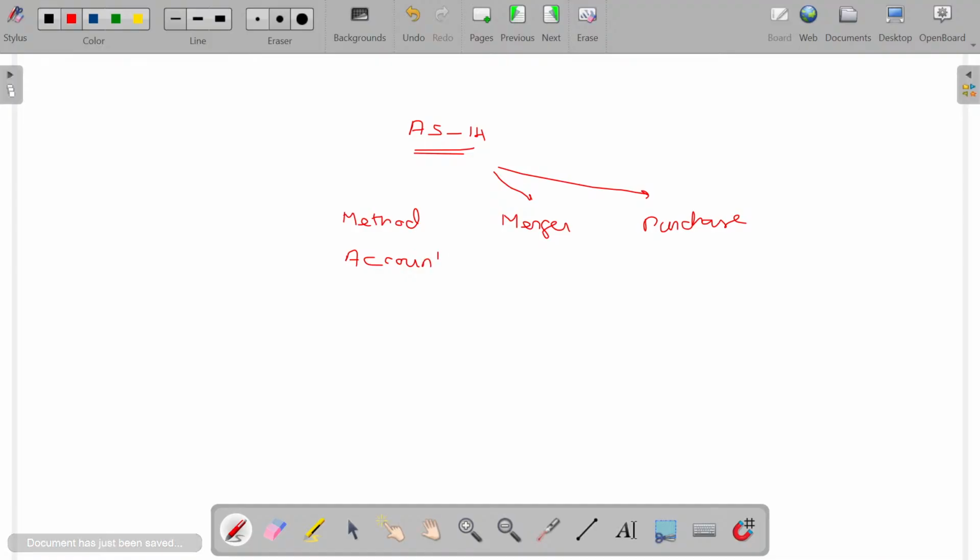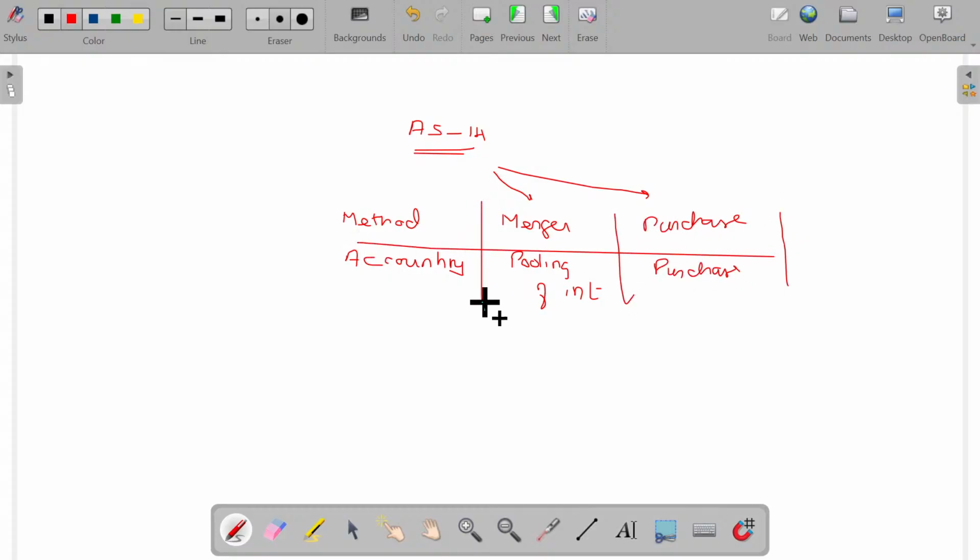In case of merger method, the accounting method may be pooling of interest method. So your interest and my interest are just summed up. That's called pooling of interest method. Both are joined together to run the show. In case of purchase method of amalgamation, we follow the purchase method of accounting. Is that clear? So this is the simple thing you have to understand here.